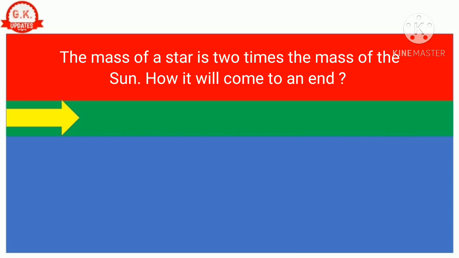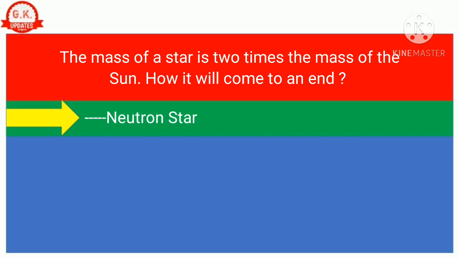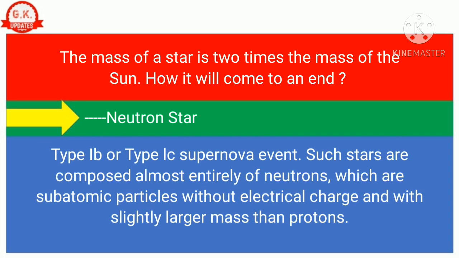Question number 12. The mass of a star is 2 times the mass of the Sun. How will it come to an end? Correct answer is neutron star. The mass of a star which is 2 times the mass of the Sun turns into a neutron star. A neutron star is a type of stellar remnant that can result from the gravitational collapse of a massive star during a Type II, Type Ib or Type Ic supernova event.